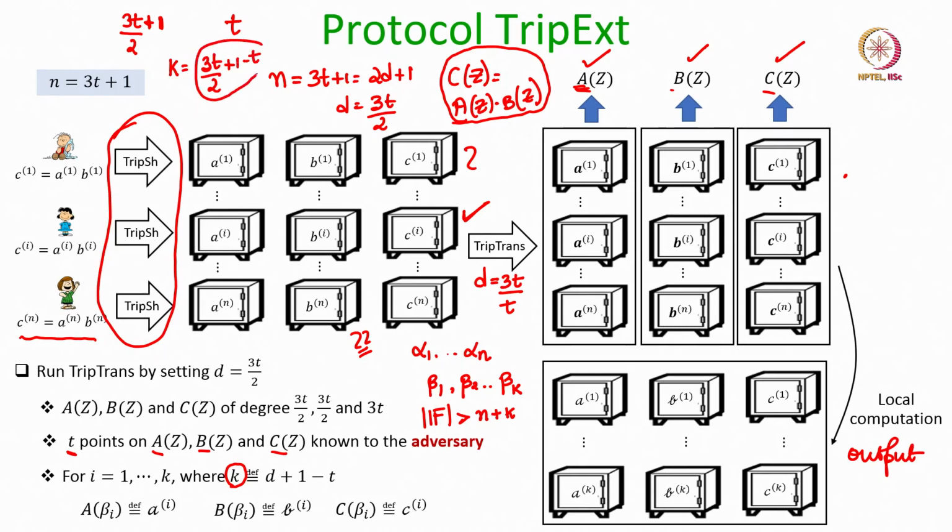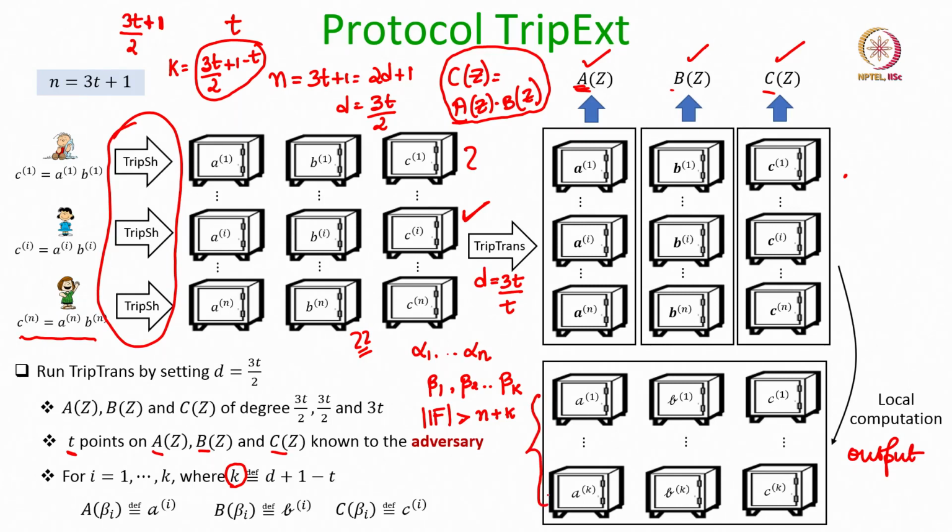These many points in the A polynomial are unknown for the adversary, and they could be any unknown points, because they correspond to the A components of the triplets shared by the honest dealer, which at the end after transformation also remain random for the adversary. Now, whatever value those k unknown A components take, that determines the A components of these k output triplets.